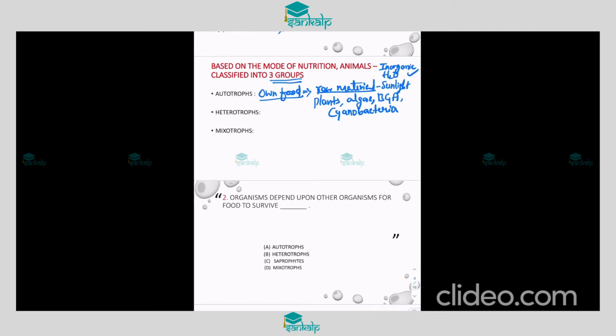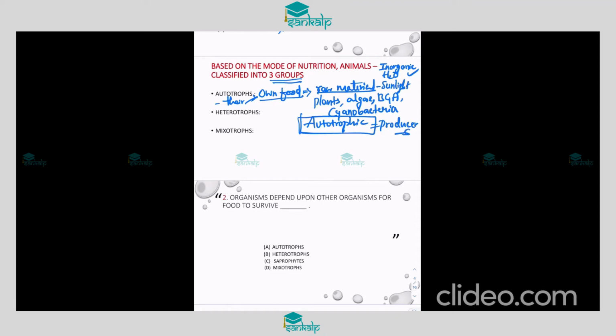Organisms which synthesize their own food are called autotrophs. Such type of nutrition is called autotrophic nutrition. Mainly these are called producers.